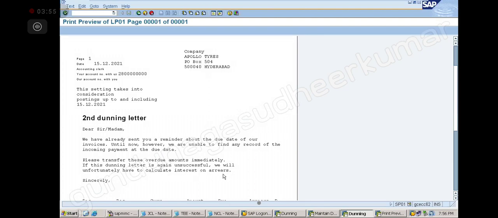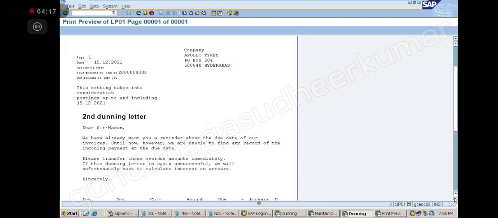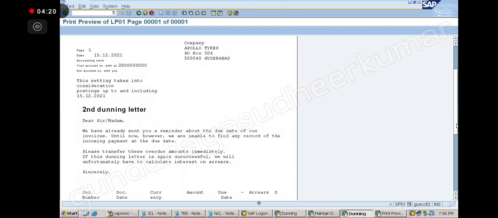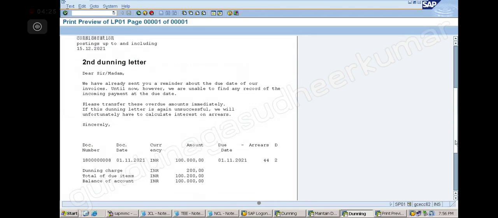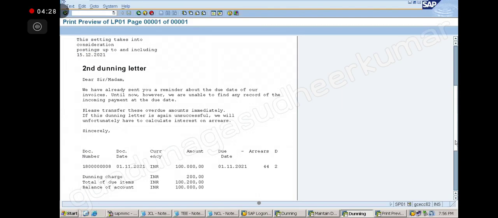interest on it. So you are informing him, and then you actually run the interest calculation. You understand? So you inform him, then you do the interest calculation. In the next letter, you will add the interest also. Yes? Okay. Understood? So now I am taking only 1 lakh and I am taking the dunning charge. So with the interest also. Understood? So the content of the letter, is it changing automatically? Yes. So we will take it serious on serious.